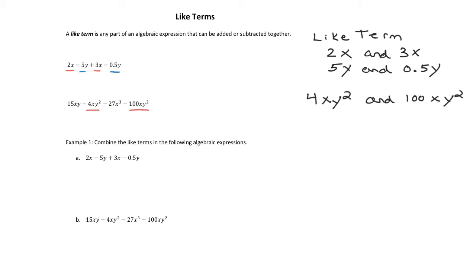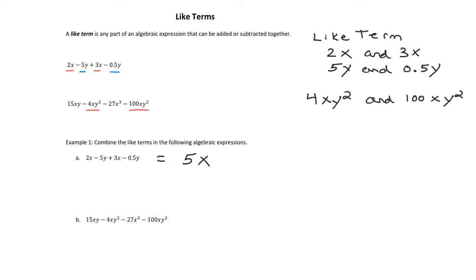So in example 1, the goal now is, once you have identified like terms, how do they combine? So we can simplify the expression 2x minus 5y plus 3x minus 0.5y. We do that by combining the coefficients in front of the terms. So if we start with this 2x and 3x, 2 plus 3 is 5, so that means we have in total 5 x's.